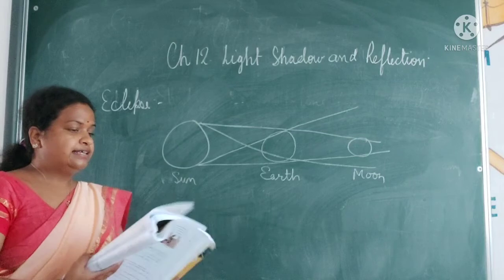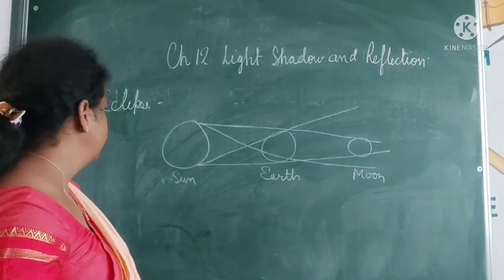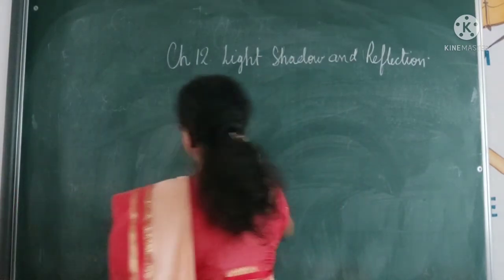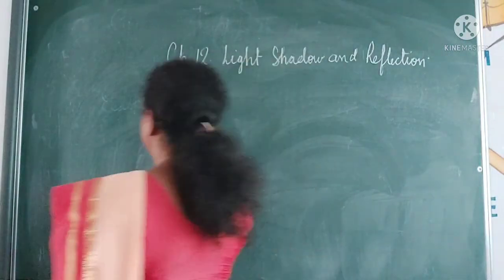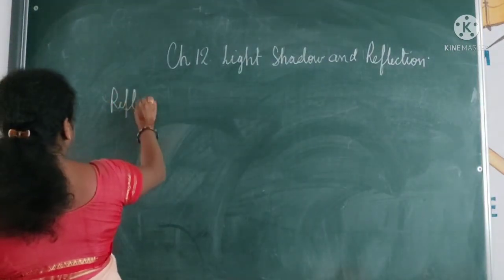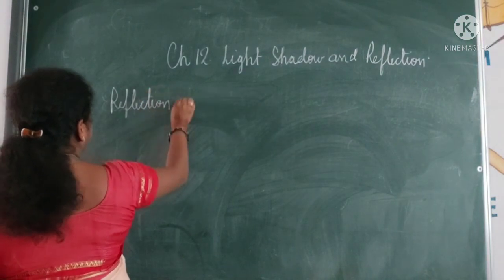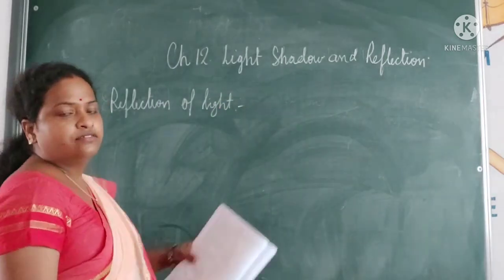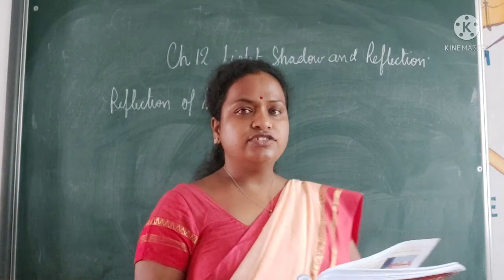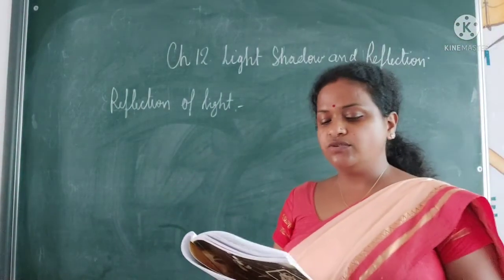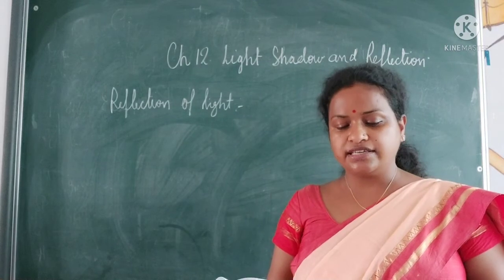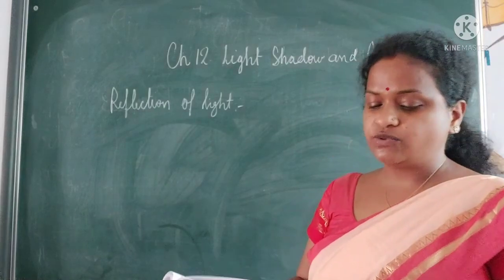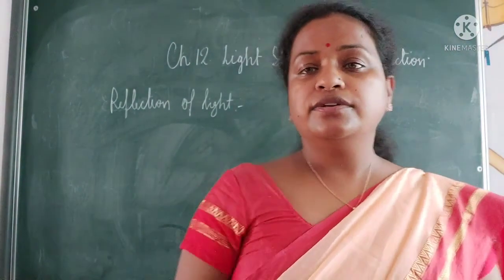Okay. Then next comes reflection of light. What is reflection of light? Can you tell? What is reflection? When light rays strike the surface of a medium, they are either allowed to pass through, absorbed by the medium, or bounce back from the surface. The phenomenon of light rays bouncing back into the same medium after striking an opaque object is called reflection of light.